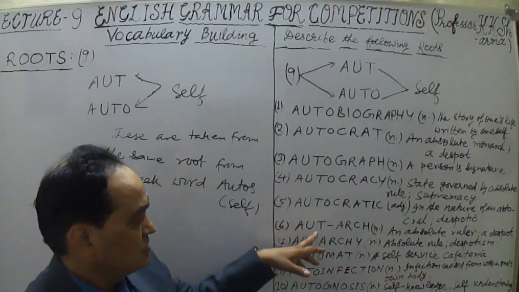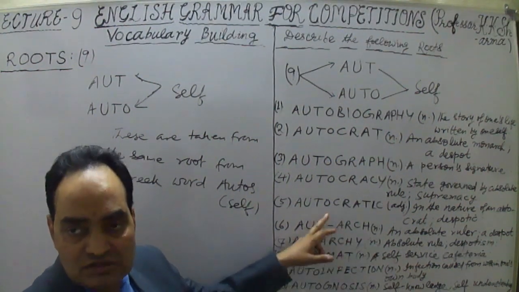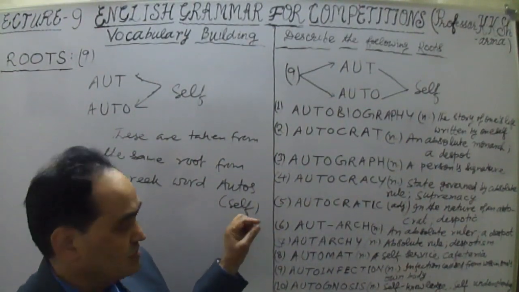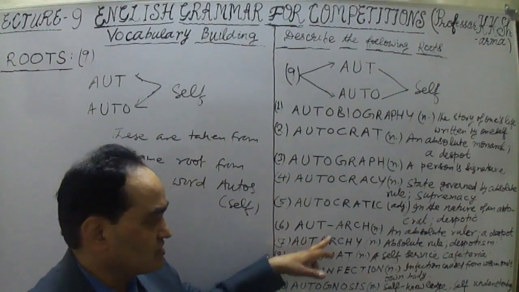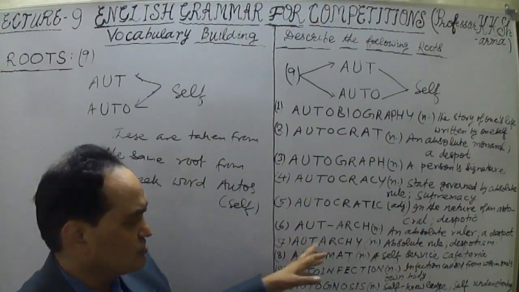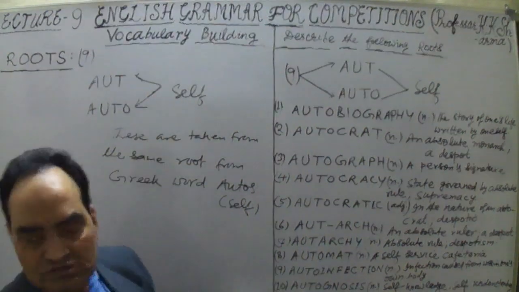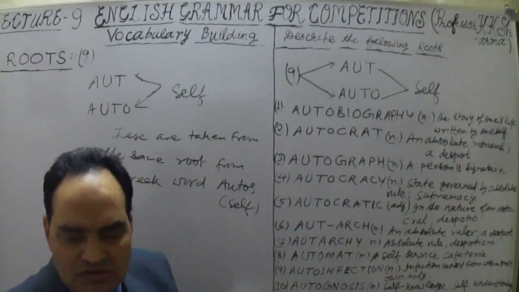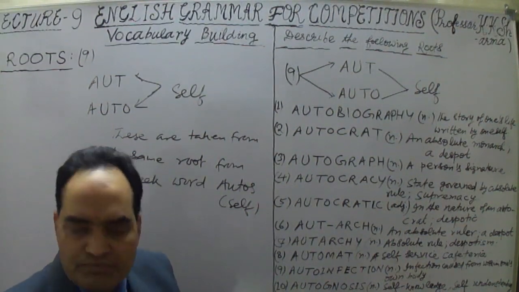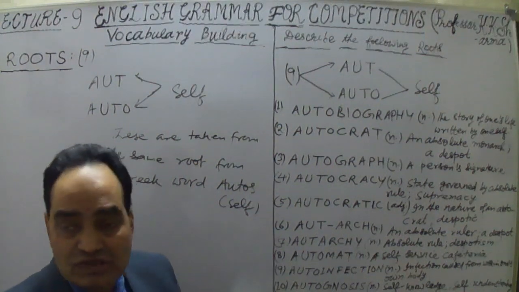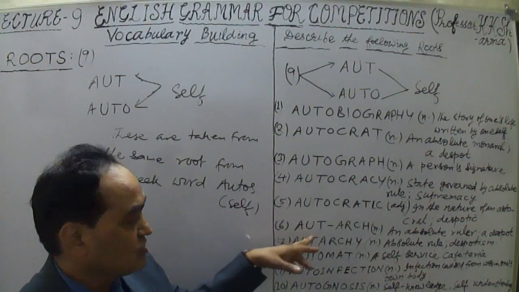Because of autism, autistic, and autarky, these words are based on the first root, ought, and that means something when we are forcing, or giving more importance, more force to oneself, to self. That is the difference between this auto and ought.